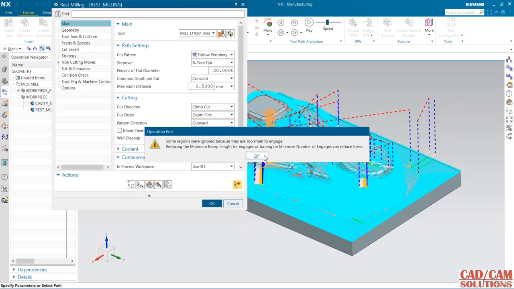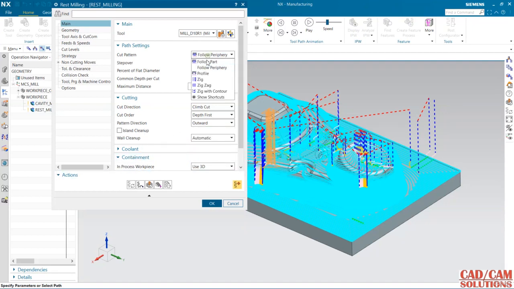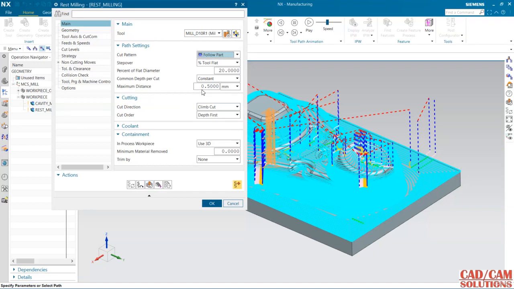Okay, click this. Okay, and follow periphery is not proper here, so I'm going to use this, and my depth of cut is 0.2. Generate this again.